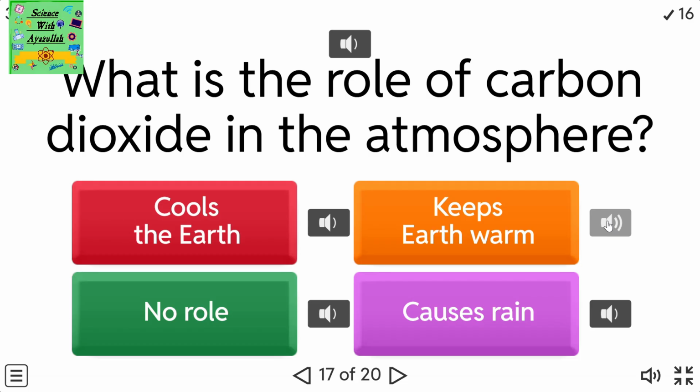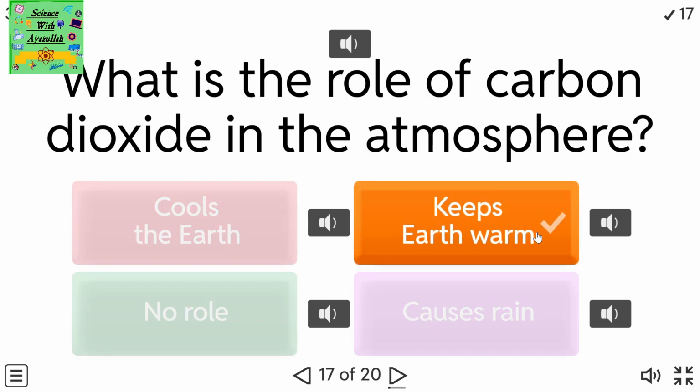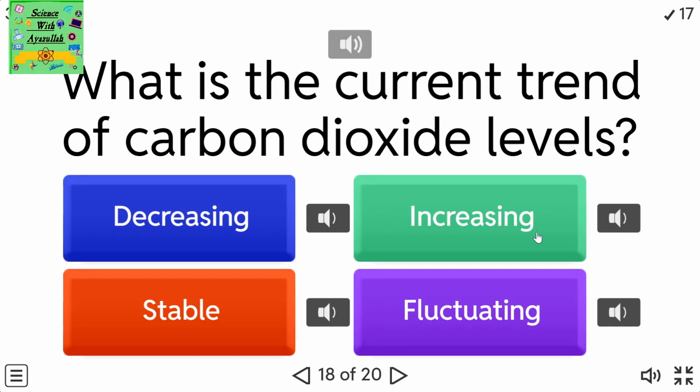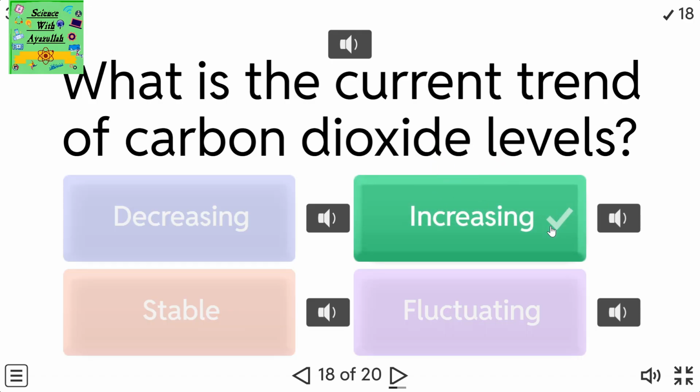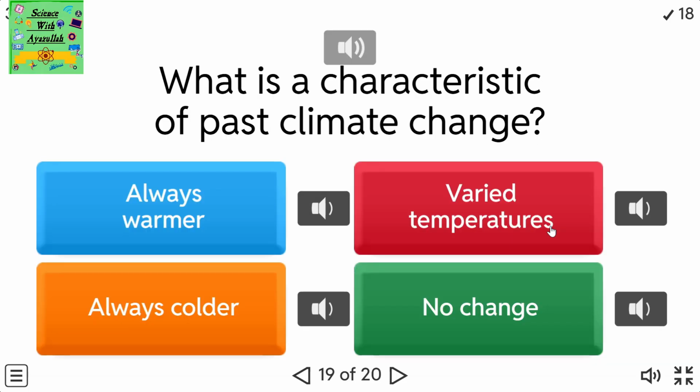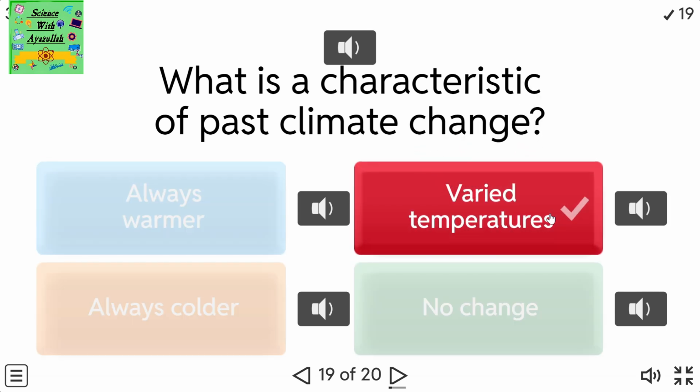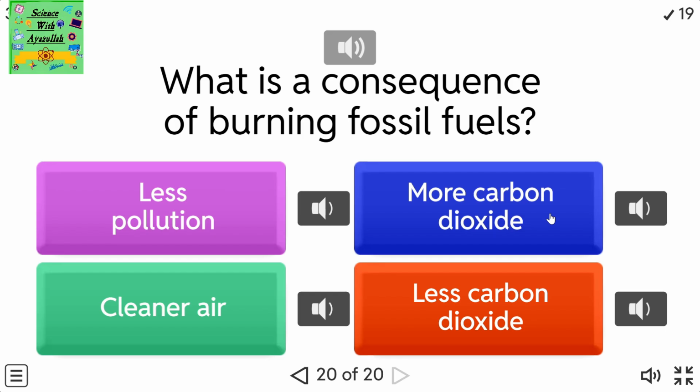Keeps Earth warm. What is the current trend of carbon dioxide levels? Increasing. What is a characteristic of past climate change? Varied temperatures. What is a consequence of burning fossil fuels? More carbon dioxide.